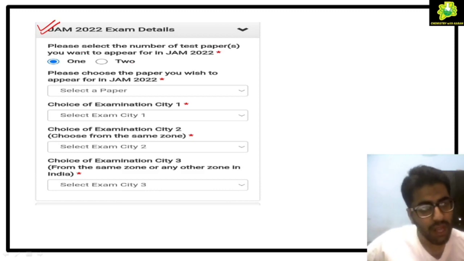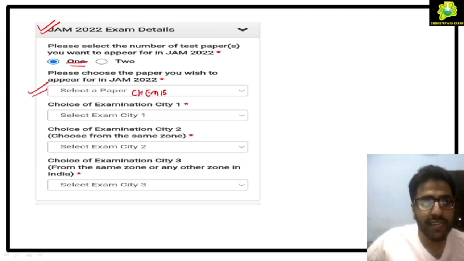Then if you are appearing for 1 paper, you have to select which paper. For me it will be chemistry. You will get the option of chemistry in brackets.